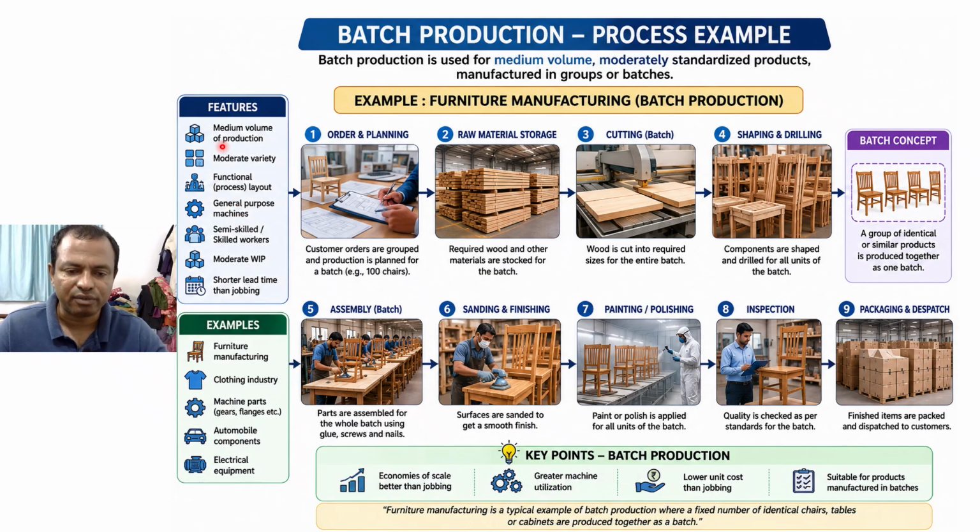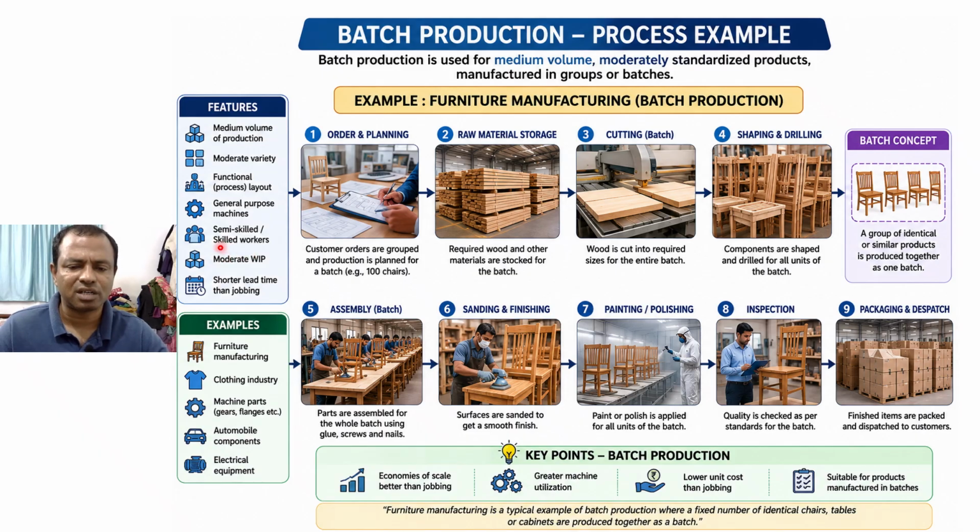So here the features are medium volume of production, like 100, 200, etc. Moderate variety, that means furniture changes with the months or years, but only less variety. Then functional layout, like the previous case, job shop production. And general purpose machines, like the previous case, job shop production.